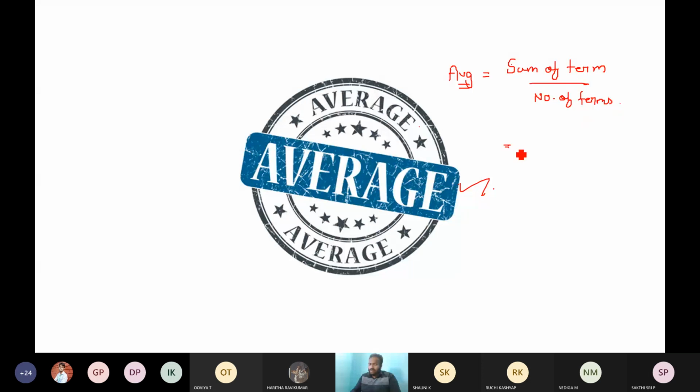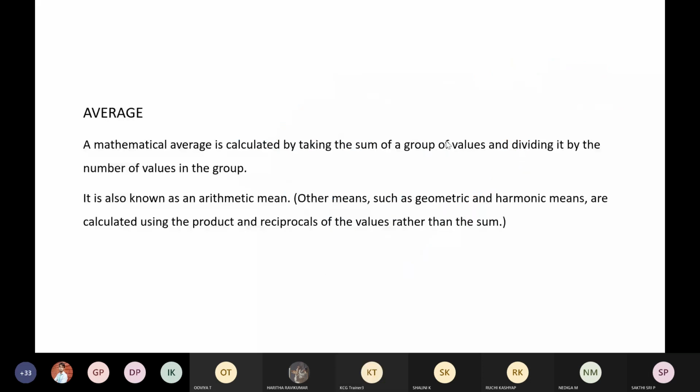Mathematically speaking, average can be written as the sum of all the values in a group, dividing it by the number of values in that particular group. This average that we are talking about is also called arithmetic mean.